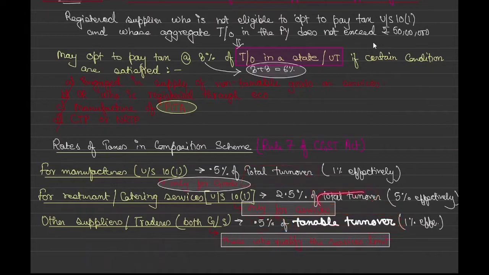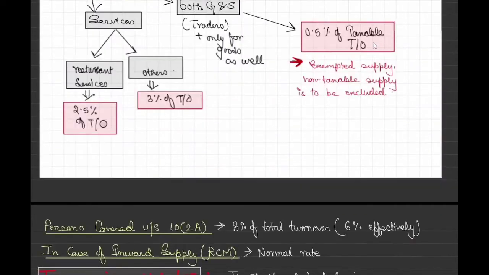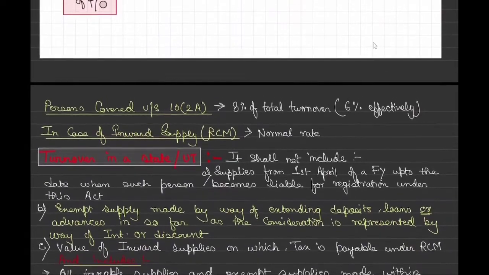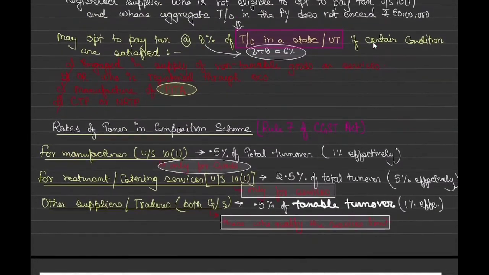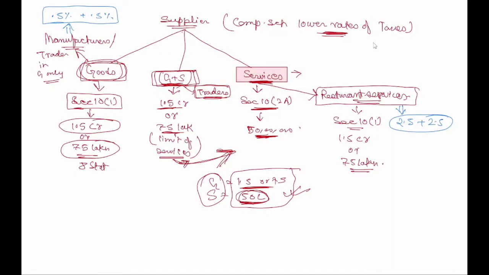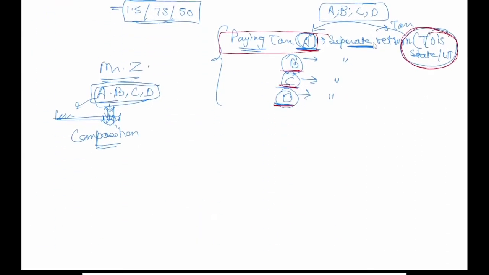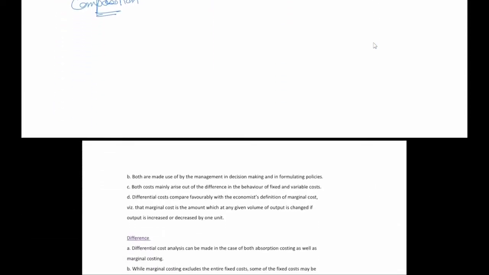So what does this taxable turnover mean? Any supply of goods or services which is not covered under this act will not form part of this turnover while paying the tax. Did you guys get something?